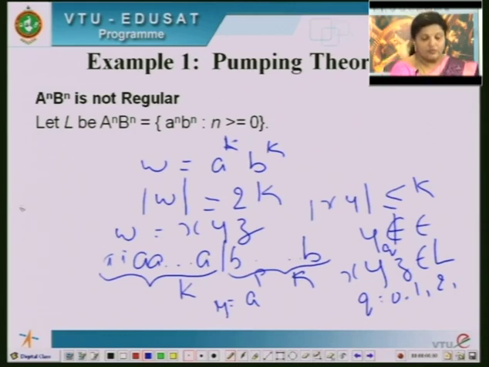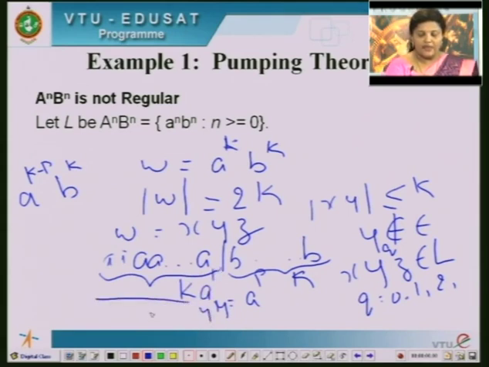Okay. So your language will become a to the power of k minus p, then b to the power of k. Why a to the power of k minus p? Because of x, y, z. Y is a part of the k a's. So out of k a's, I am choosing a to the power of p a's. So some p a's will be in the y part and the remaining will be in the x part. Okay. And all this will be in the z part.